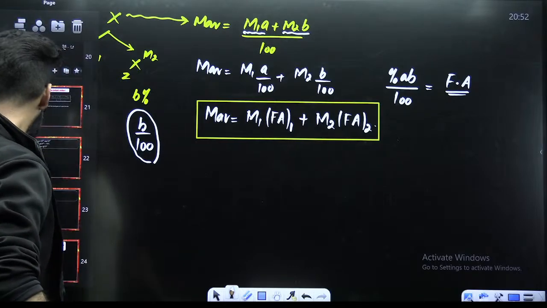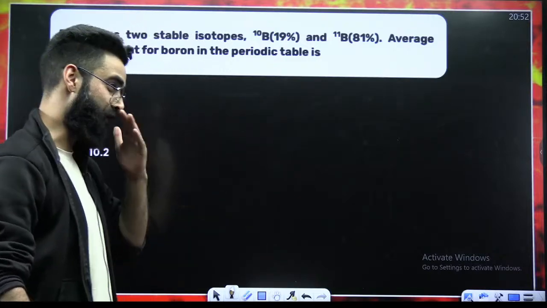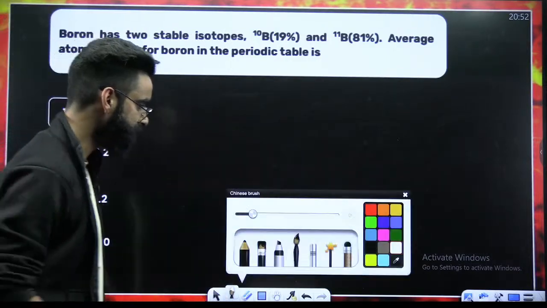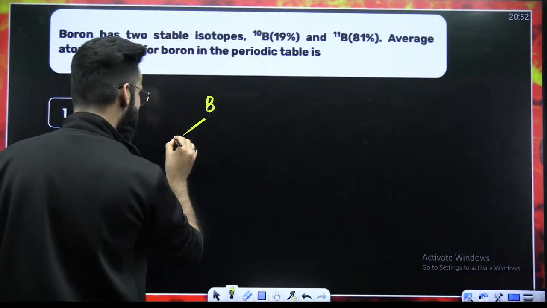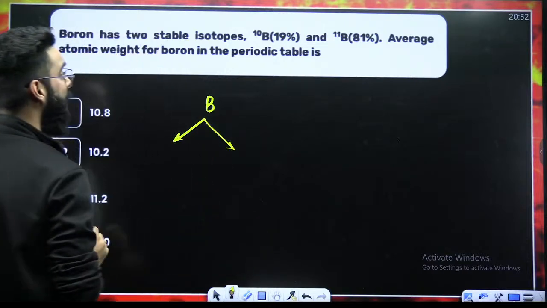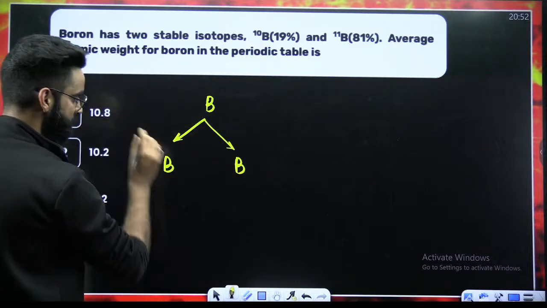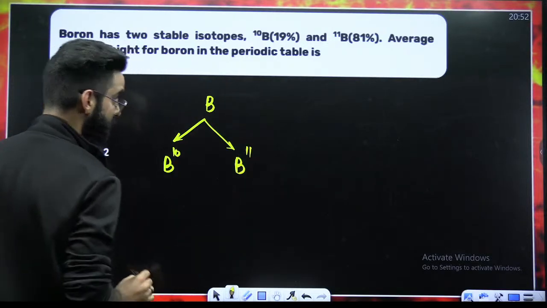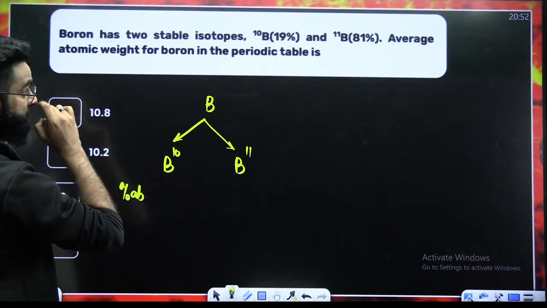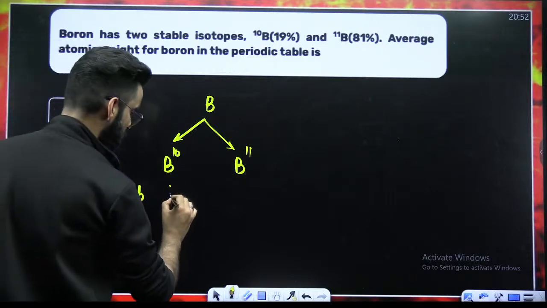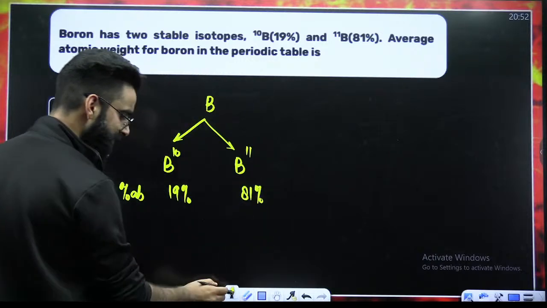My dear students, there is one simple question, and this is an asked question, and I'm pretty sure if you got the concept, you can kill it. The question is pretty simple. You are given the element boron. How many isotopes does it have? It has 2 isotopes, B10 and B11, right? As per the question, you are given the percentage abundance of these isotopes. This one is 19% and this one is 81%, right?